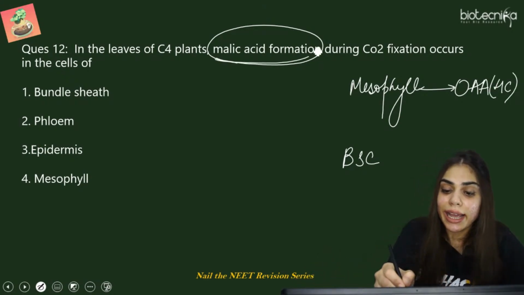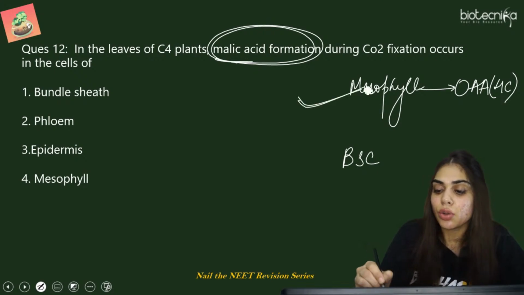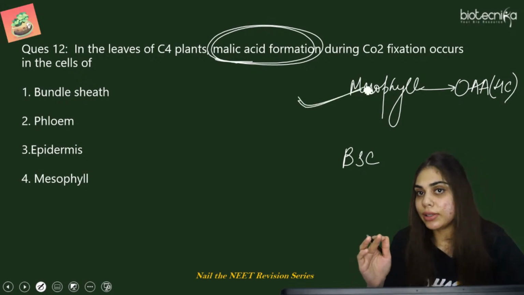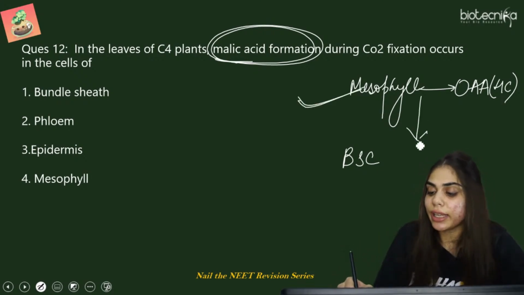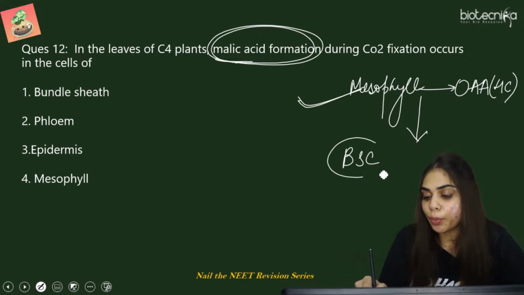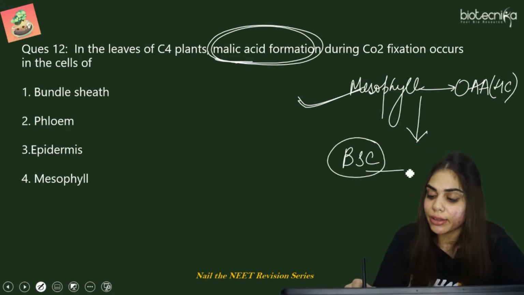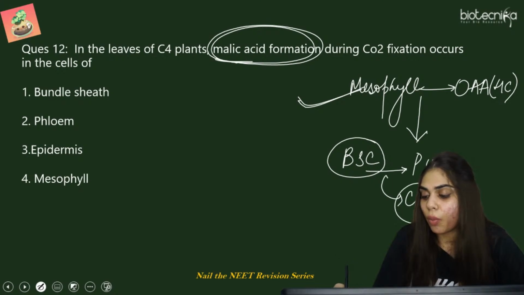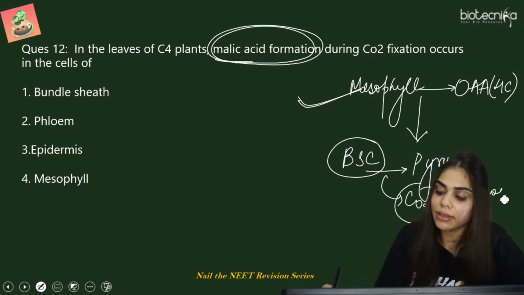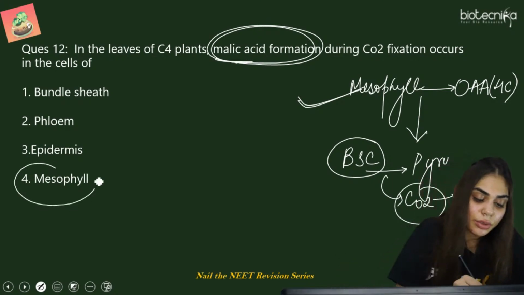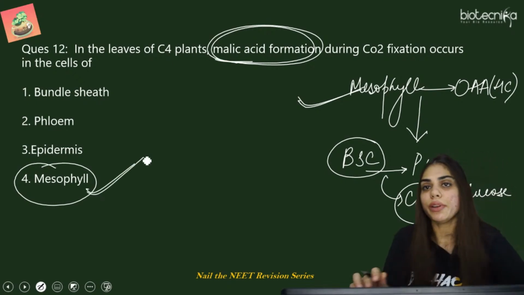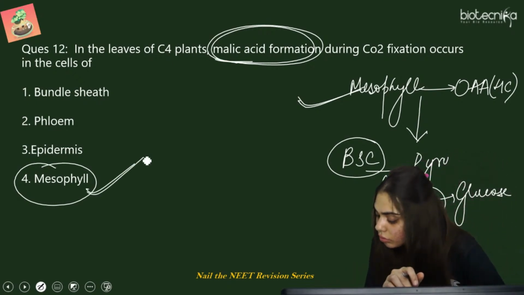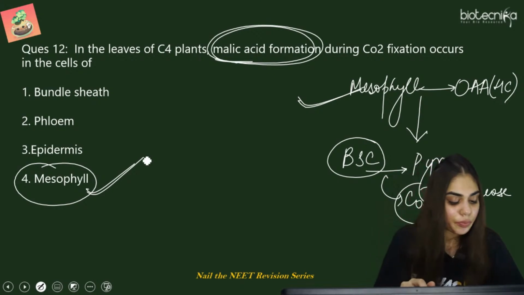So this malic acid is formed in the mesophyll cells and is transported with the help of plasmodesmata to bundle sheath cells, where it is reduced to phosphopyruvic acid or pyruvic acid and 1 carbon is fixed here in the form of glucose. So the right answer for this question is option 4, that is mesophyll cells. Yes, right Shrivani.